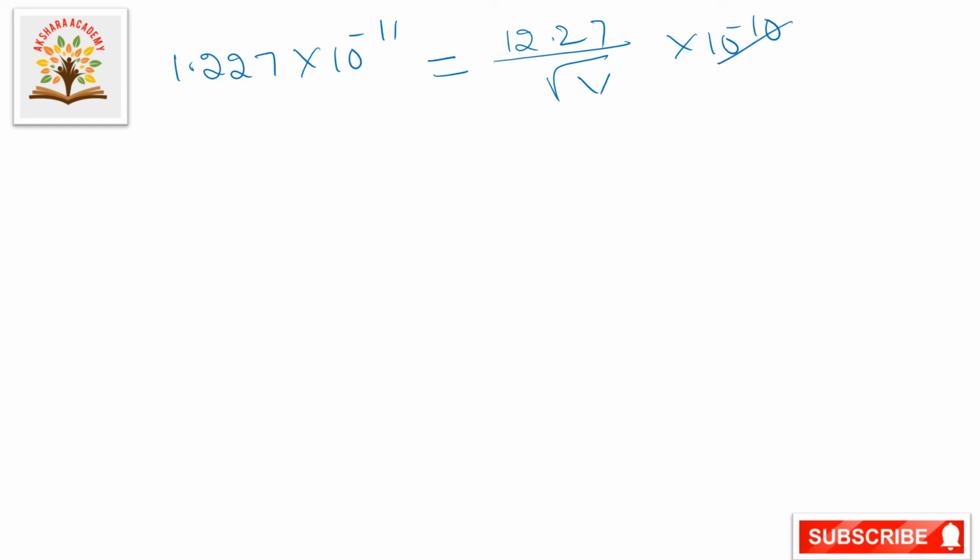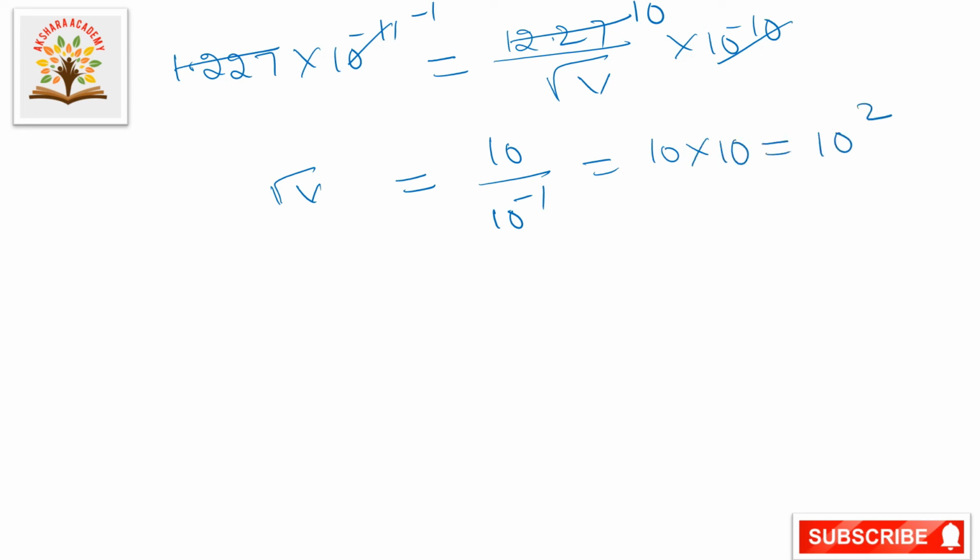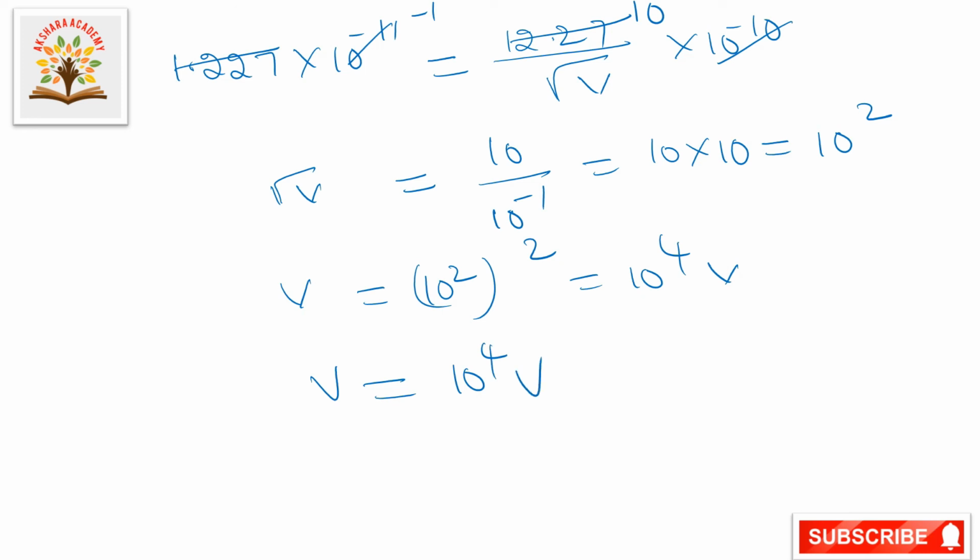Here these two will cancel, and the remaining is 1. So root V is equal to 10 by 10 to the power of minus 1, nothing but 10 into 10, that is 10 square. So root V is equal to 10 square, V is equal to 10 square whole square, that is 10 to the power of 4 volts. So the potential difference V is equal to 10 to the power of 4 volts. Okay, thanks for watching this video.